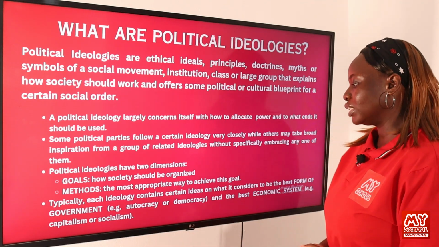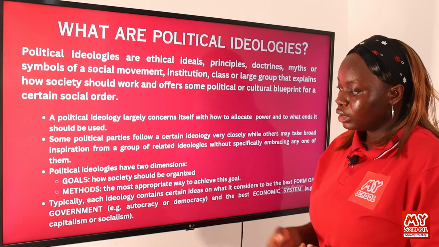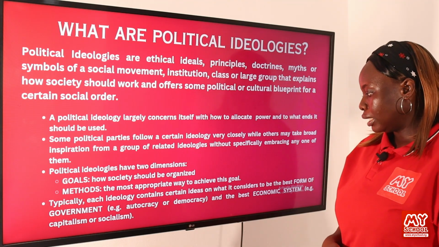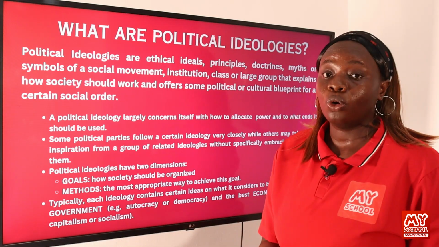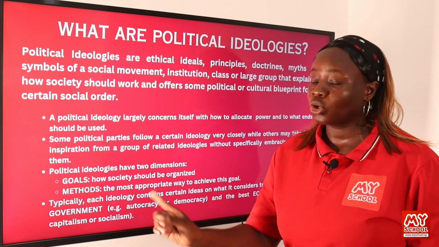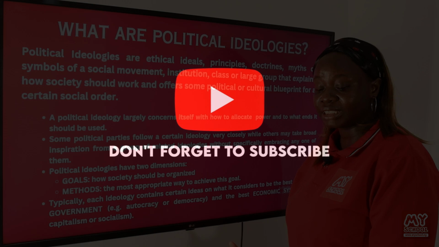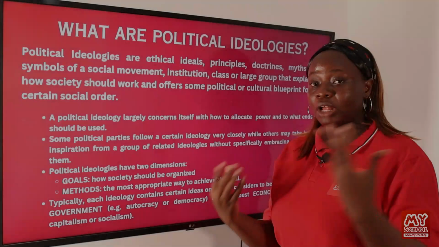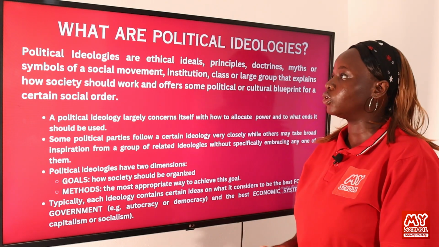Typically, each ideology contains certain ideas on what it considers to be the best form of government, e.g. autocracy or democracy, and also the best economic system, e.g. capitalism or socialism. So most of the time we talk about the form of government and the economic system. The economic system is the way the issue of allocation of resources should be addressed in the society by the government and members of the society.